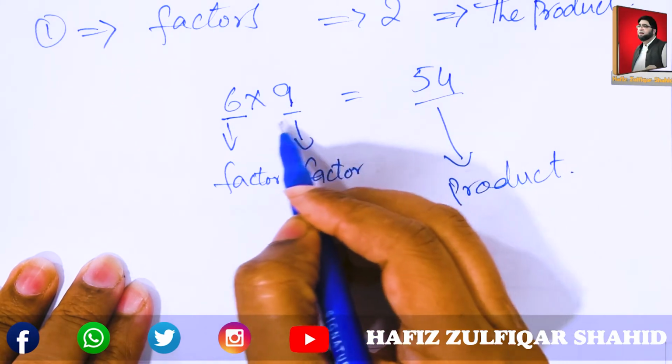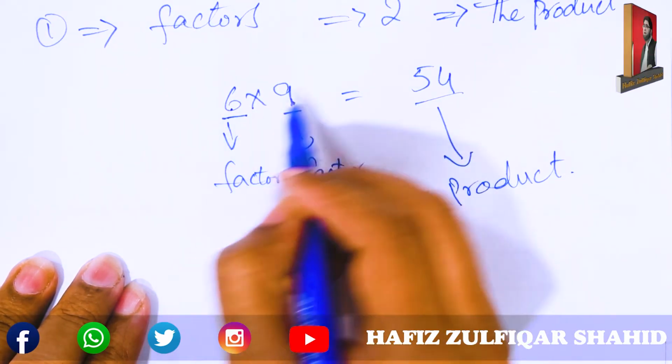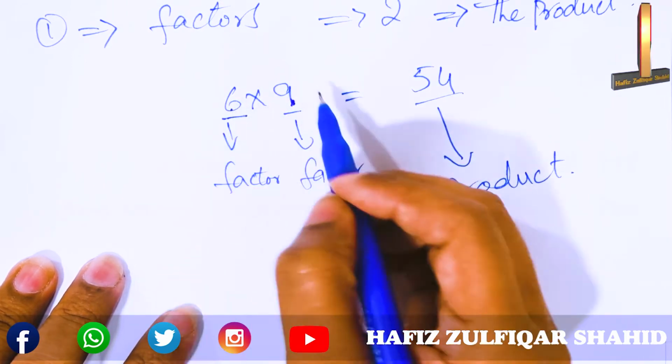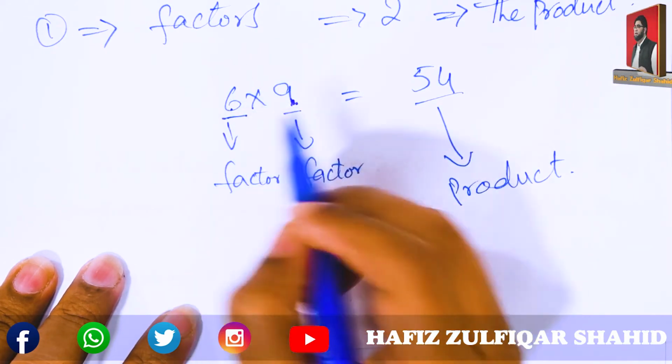It means if we multiply 6 with 9, the 9 will be the multiplicand and this will be the multiplier. If we multiply 9 with 9, this will be the multiplicand and this will be the multiplier.